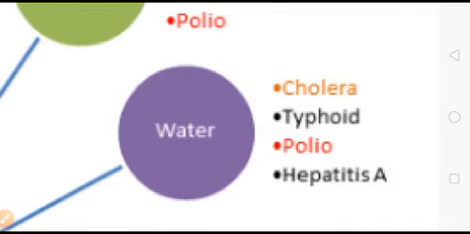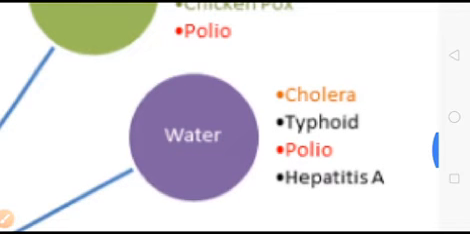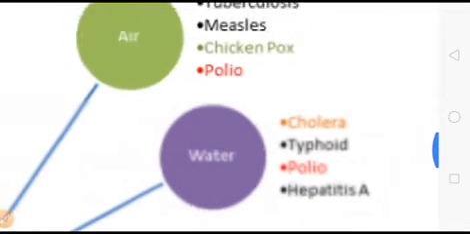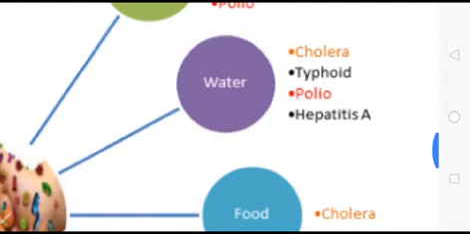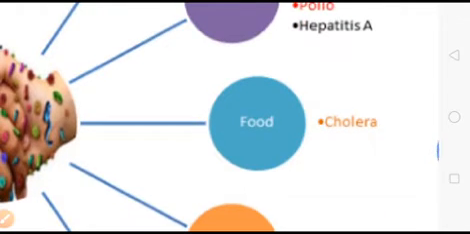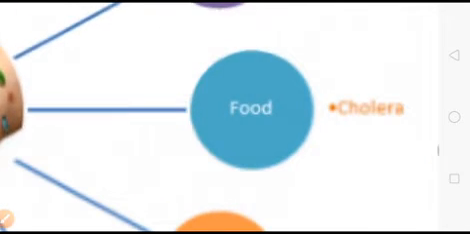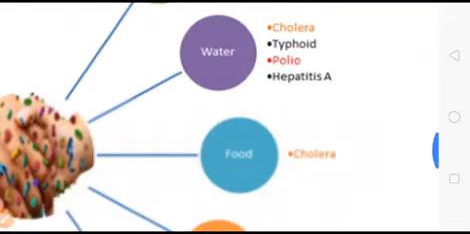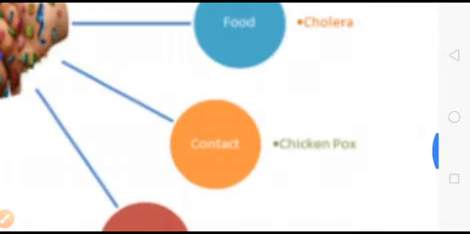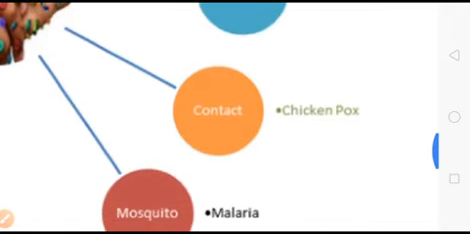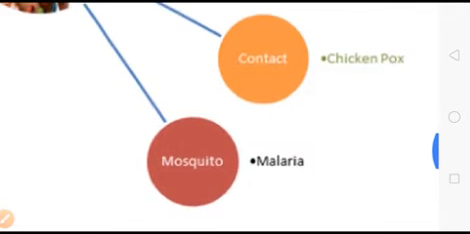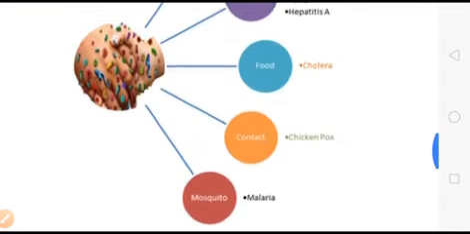Means most of these diseases occur in the monsoon season because of the stagnant or the dirty water. Then through the food, the cholera disease spreads. Through the contact from one person to another person, the chickenpox disease spreads, and through the mosquito, we all know the malaria disease is spread very easily.